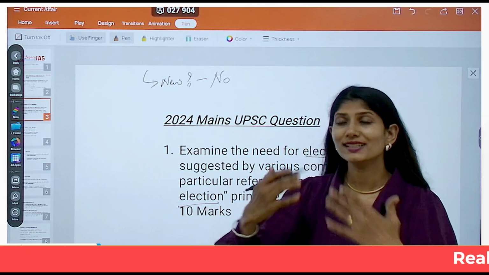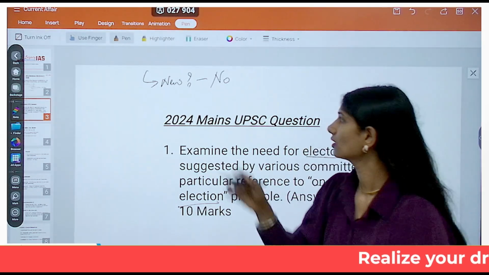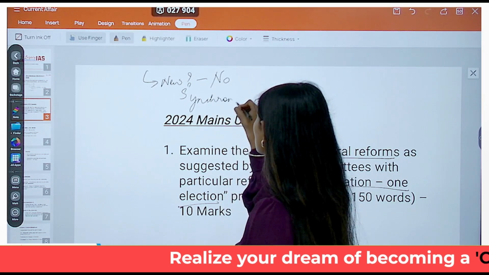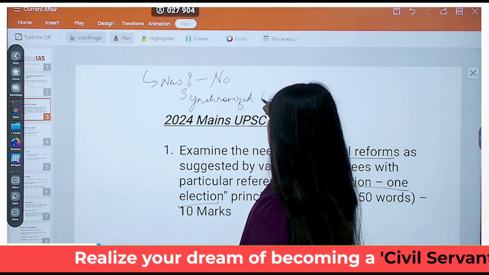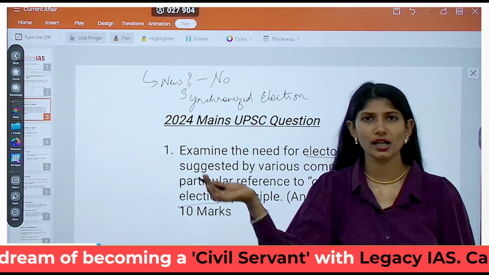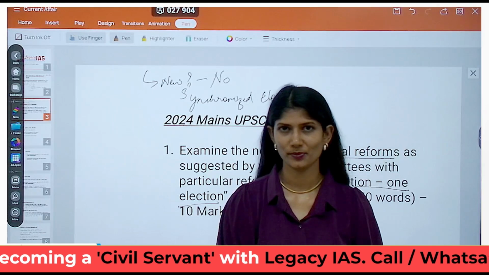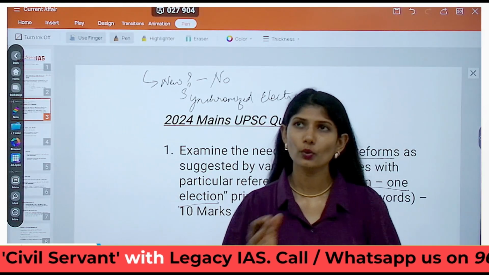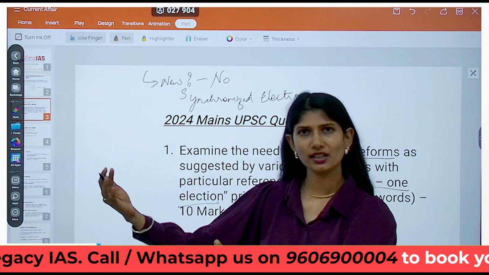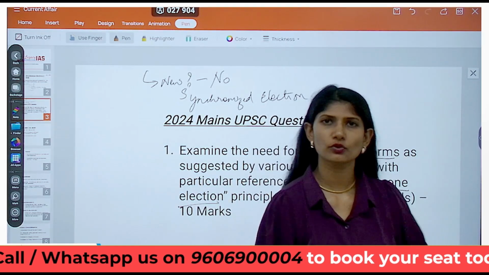That is synchronized elections. The word you will use here is synchronized elections, meaning the same election for your Lok Sabha as well as your legislative assembly. So what happened? If we've had that, then why did we come to a different election for Lok Sabha and a different election for legislative assemblies?